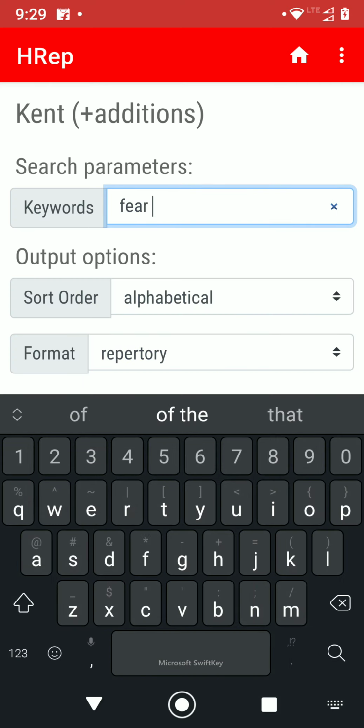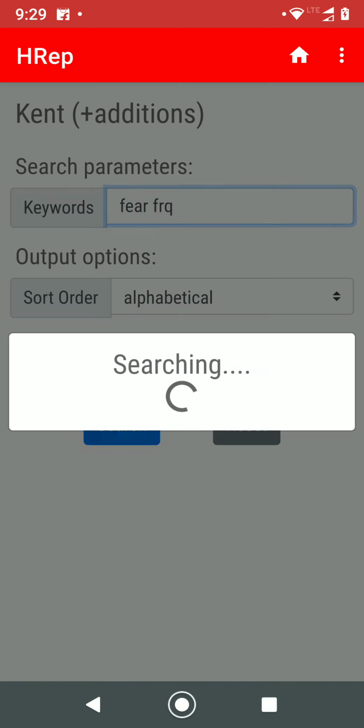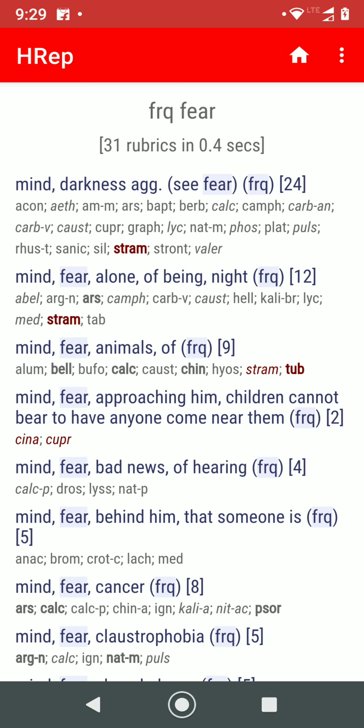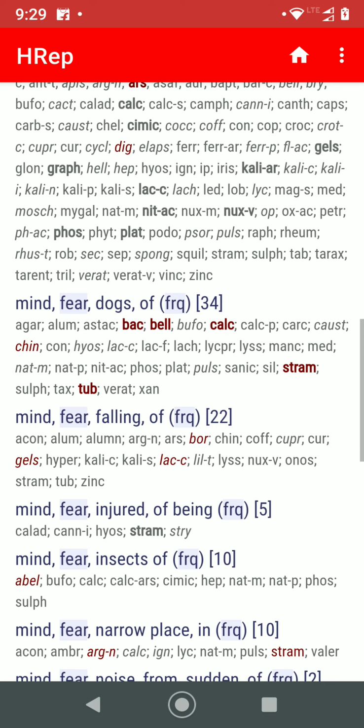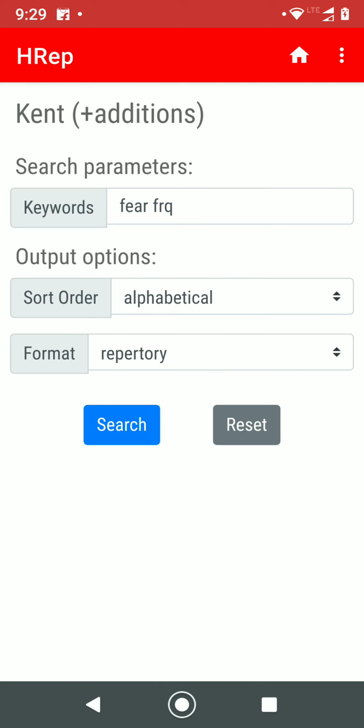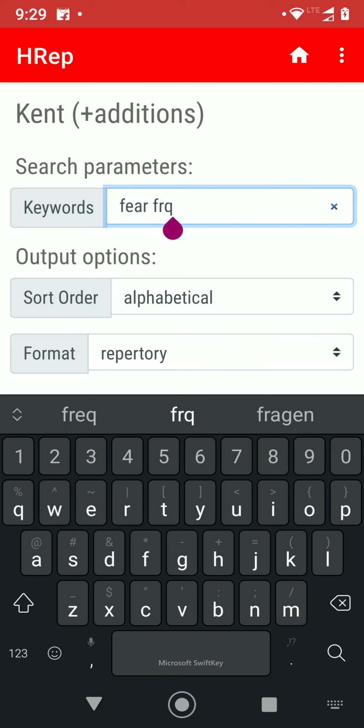But when I use this FRQ, it shows rubrics which we often use with fear, fear of dark, fear of death, fear of dogs, fear of falling, etc. So do remember to use this FRQ. This is especially useful when you're doing a search in the Materia Medica.